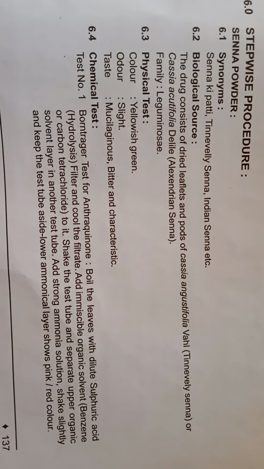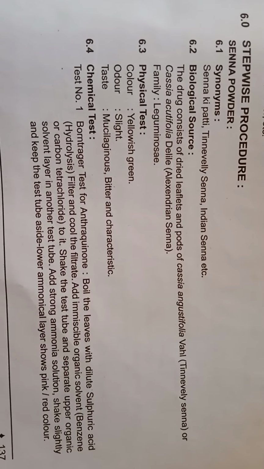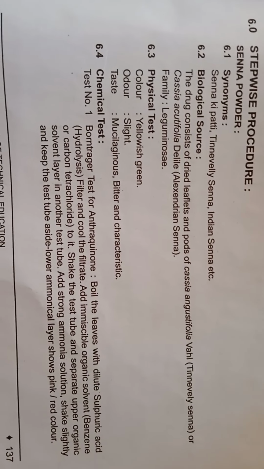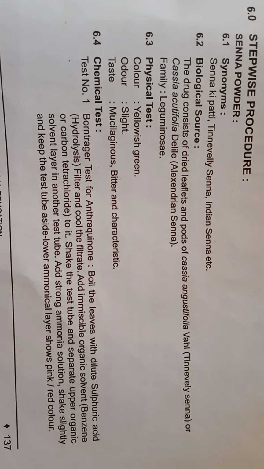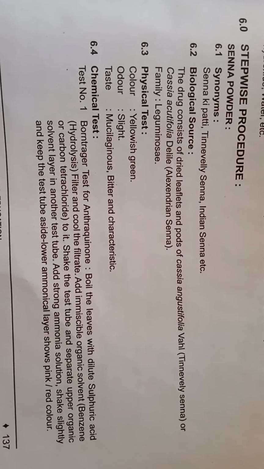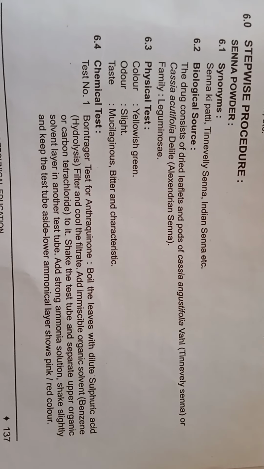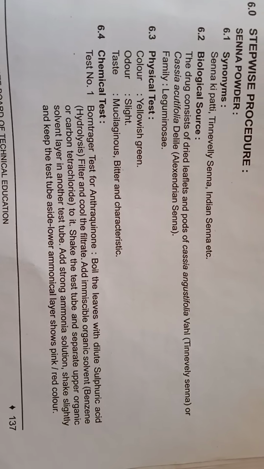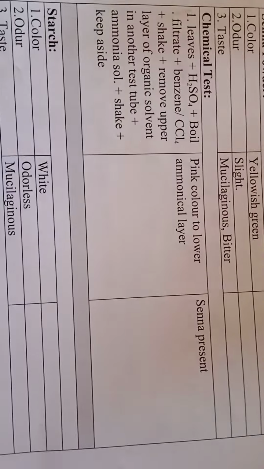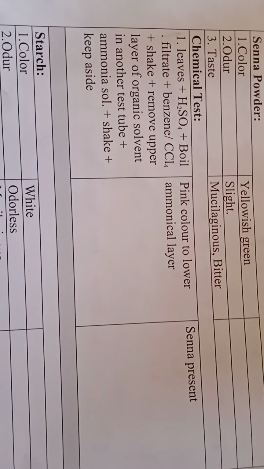Shake the test tube and separate the upper organic solvent layer in another test tube. Add strong ammonia solution, shake slightly and keep the test tube aside. Lower ammoniacal layer shows pink or red color. That means anthraquinone glycosides are present. Here you can see I have taken the chemical test in short form.